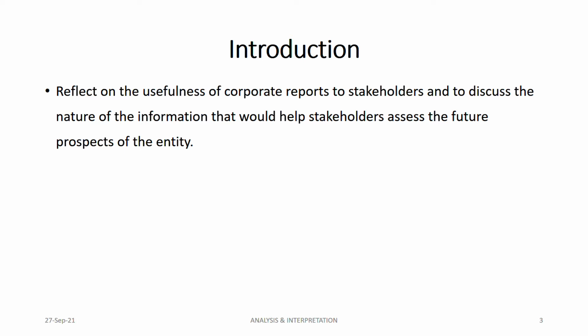Are they going to sell the shares? The reports that we prepare for stakeholders are very important. Interpretation is very important, because without proper analysis or interpretation of the information given to the stakeholder, the information is useless.